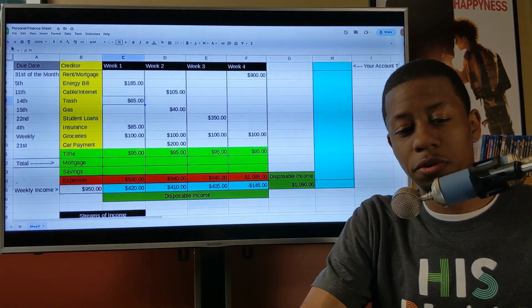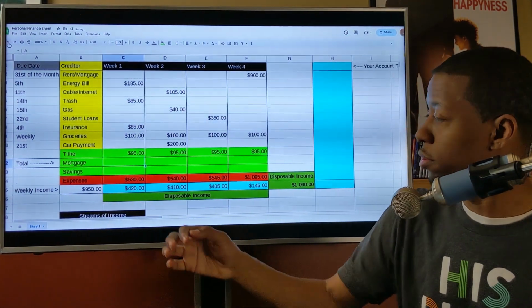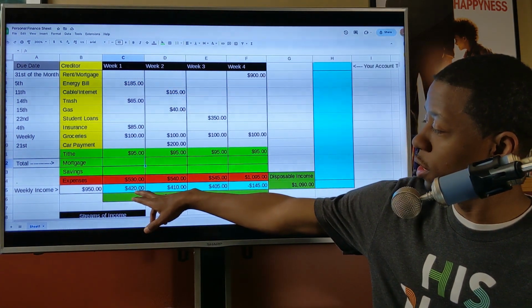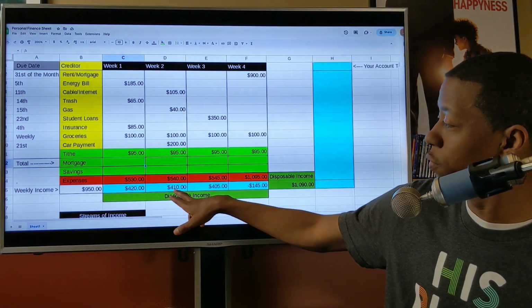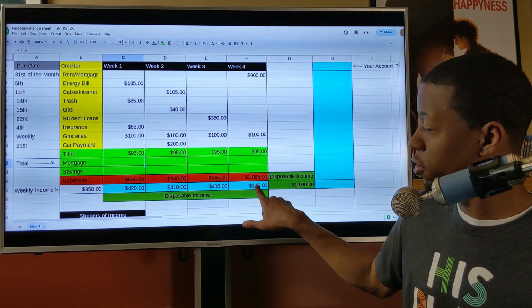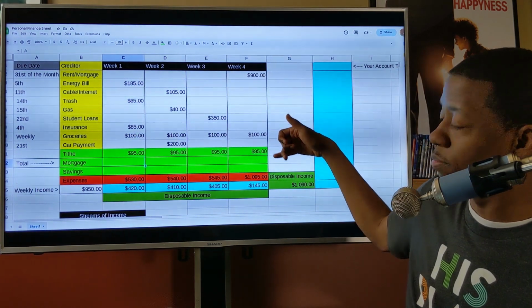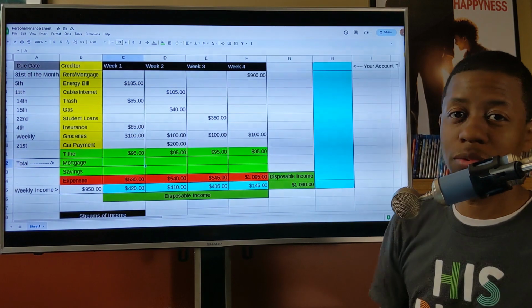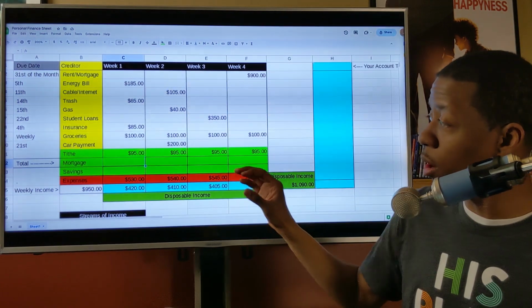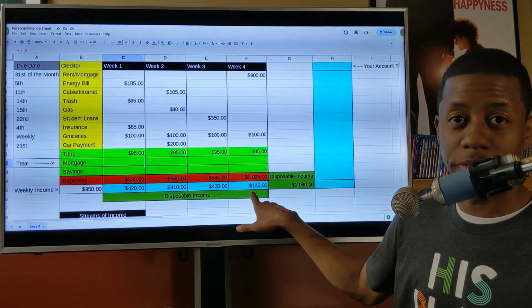Okay, so let's move a little further ahead on this. Now you want to start looking at your mortgage. Okay, so let's look down here at the weekly income, and you'll see you've got your disposable income, which is $420 there, $410 there, and $405 there. Okay, but then you've got this week here, since your mortgage or your rent plus your groceries is more than you bring in, you have a negative number here. We can't have any negative numbers. So what you want to do in this instance is borrow against all of these positive weeks that you have to make up for this negative 145.